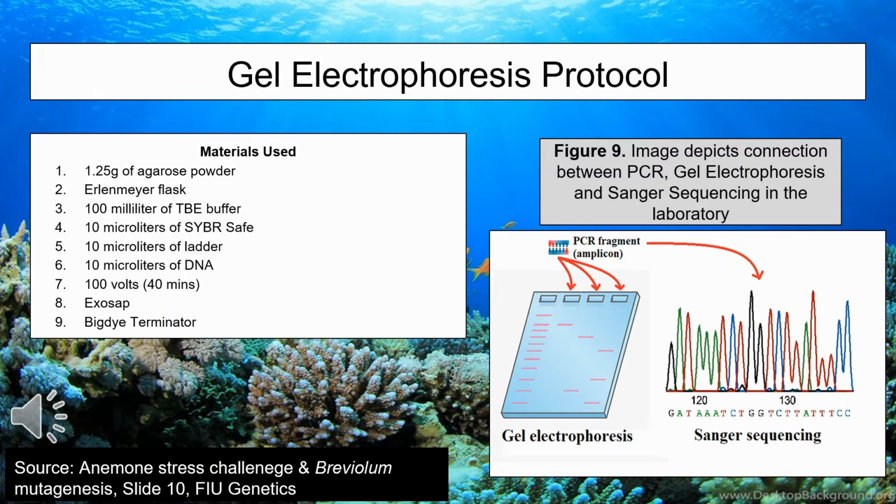After amplifying our DNA, it was important that we analyze it, and we can see in Figure 9 the two methods we use to analyze our data, which are gel electrophoresis and Sanger sequencing. Briefly, I'm just going to go over what we did for gel electrophoresis. So first we made the gel, and then we poured it into the molds. The ladder was then added as a reference point, and the DNA was added next to the ladder. The gel was run under voltage, and the results were viewed under a fluorescent filter box.